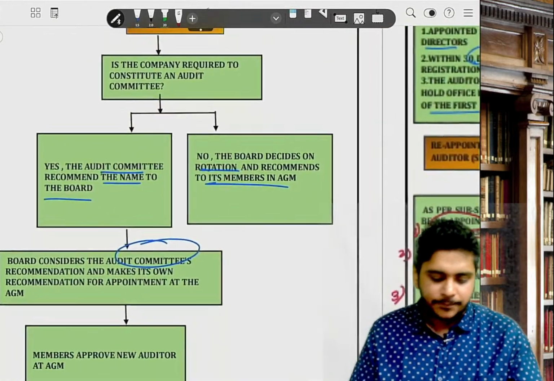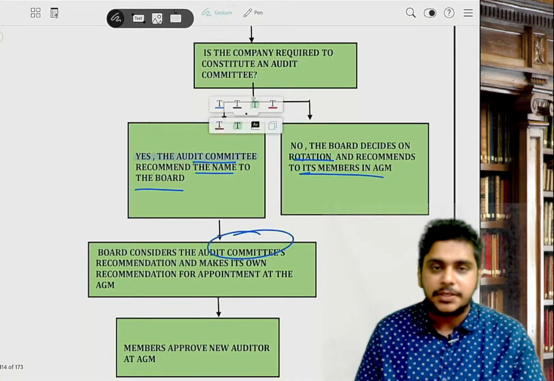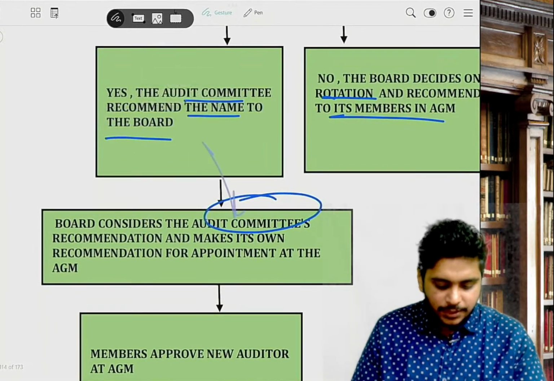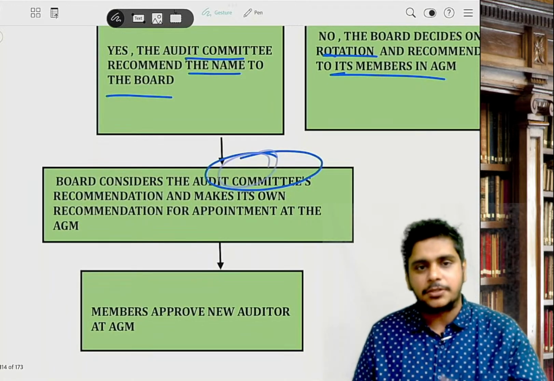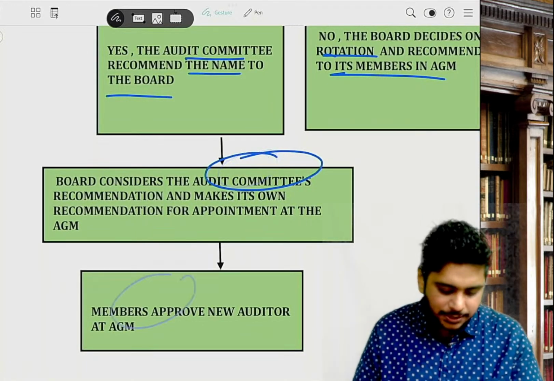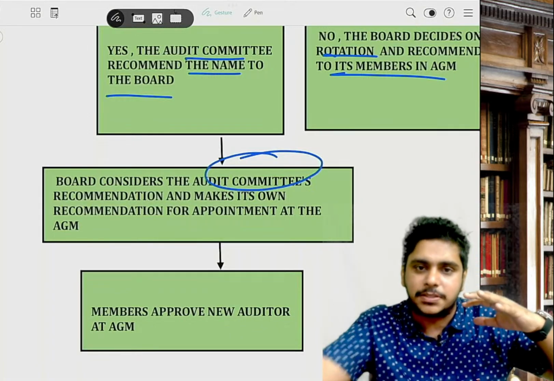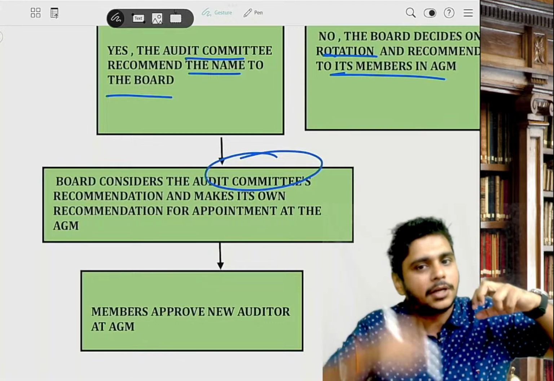In the company, audit committee is there. Then the recommendation will be done by audit committee to the board. Then board will consider the audit committee recommendation, makes its own recommendation for appointment to the members at the general meeting. So audit committee will recommend to the board, board will recommend it to the members.